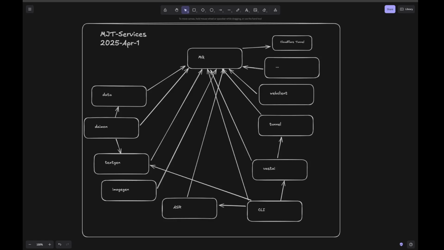Things like text generation and image generation and TTS and ASR and vector databases and just data in general and how that wants to work. Just a myriad of services that I want for myself as I play and explore.